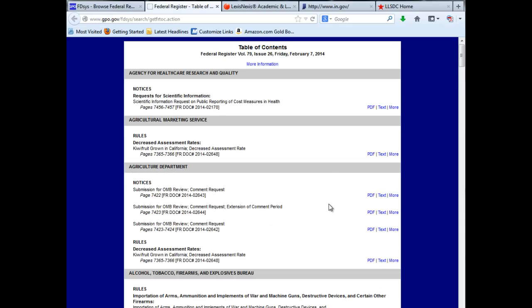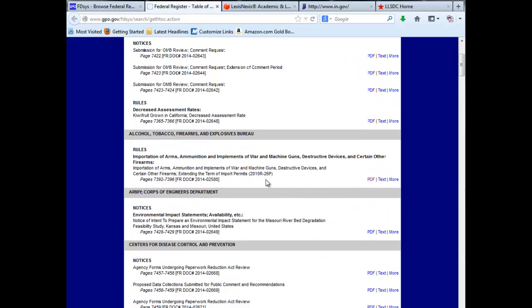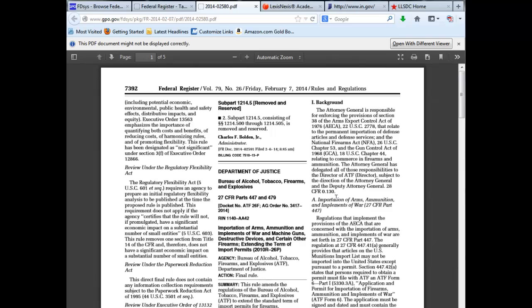It comes out every business day, and as you can see, it's divided up by individual agency. Today, there is in fact a rule for the Alcohol, Tobacco, Firearms, and Explosives Bureau. If we take a look at it, we'll see the page.